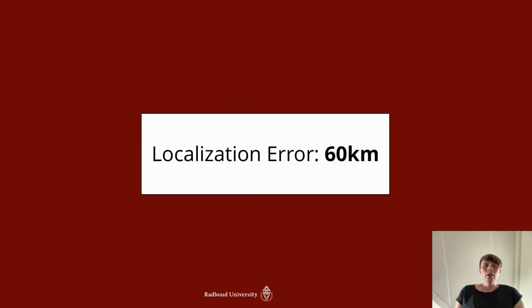Turns out, localization error in our prototype on the real internet is 60 kilometers. And 60 kilometers doesn't sound nice if you think about navigation, for example. You shouldn't be 60 kilometers off. But in our case, it's just fine, because we're just interested in countries, for example.